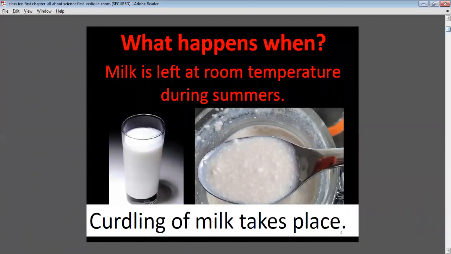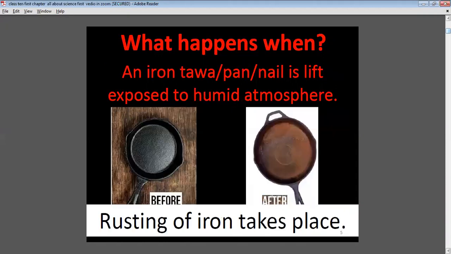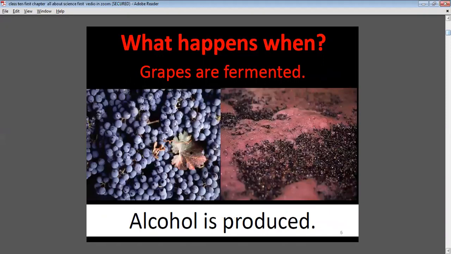Curdling of milk takes place because the temperature is more in summer. What happens when an iron tawa or pan or nail is left exposed to humid atmosphere? Rusting of iron takes place because atmospheric gases are present in the atmosphere. Because of that, rusting of iron takes place.